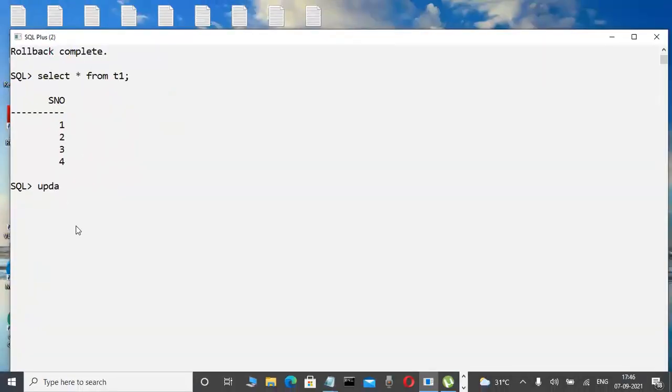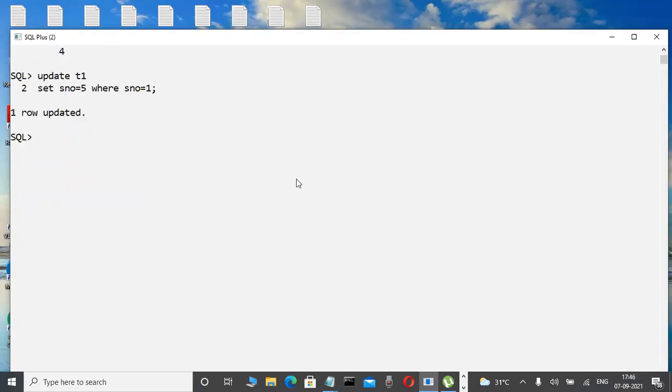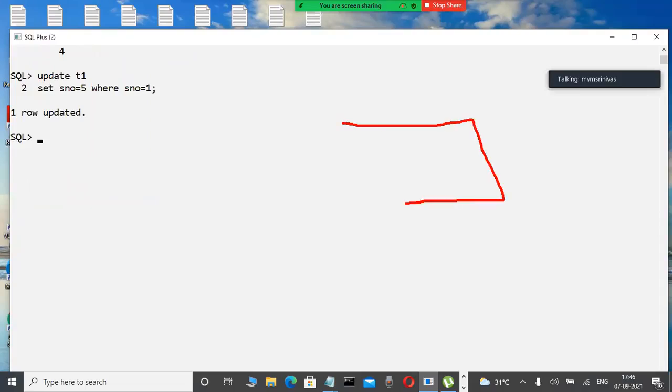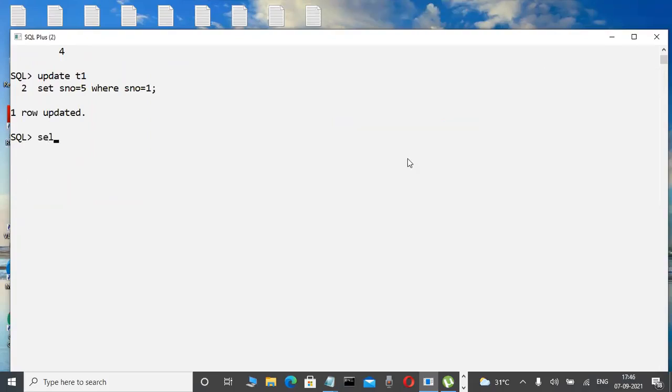I'm typing update, then the table name, set S number equal to 5 where S number equal to 1. When I type this, 5 is the new value and 1 is the old value, and it will be executed in the memory area. Okay, fine. Now check it out.